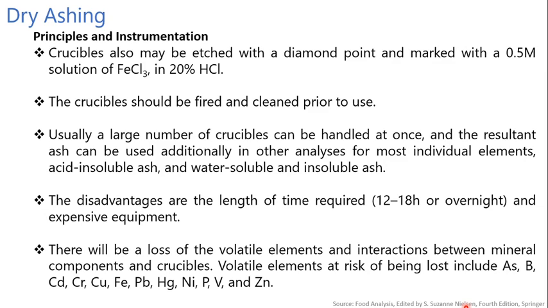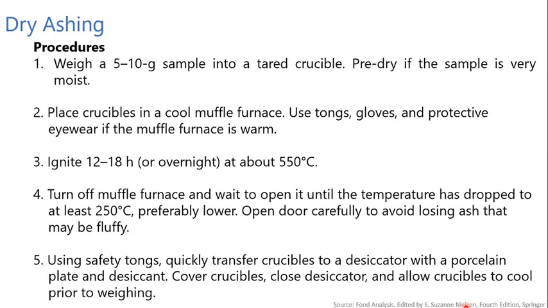There will be a loss of volatile elements and interactions between the mineral components and the crucible. Volatile elements at risk of being lost include arsenic, boron, cadmium, chromium, copper, iron, lead, mercury, nickel, phosphorus, vanadium and zinc.